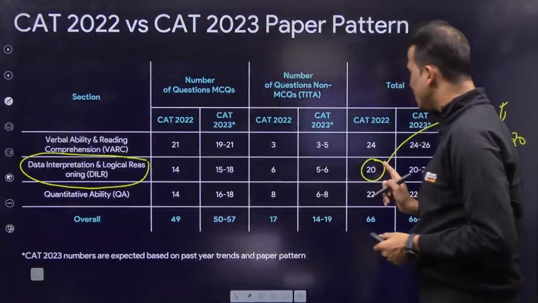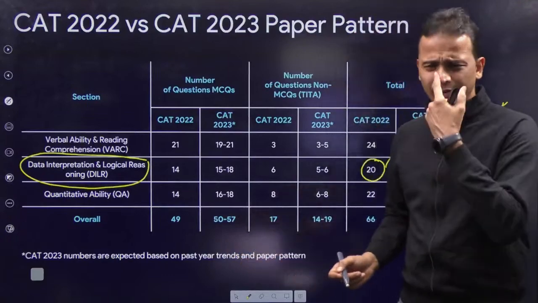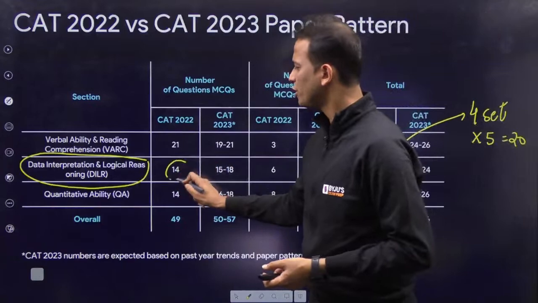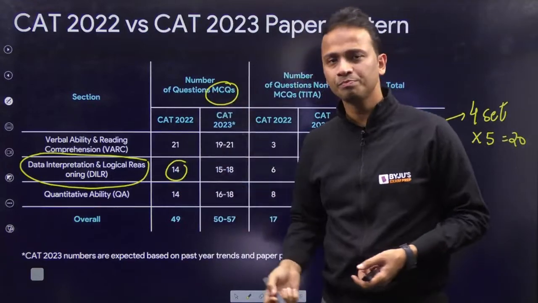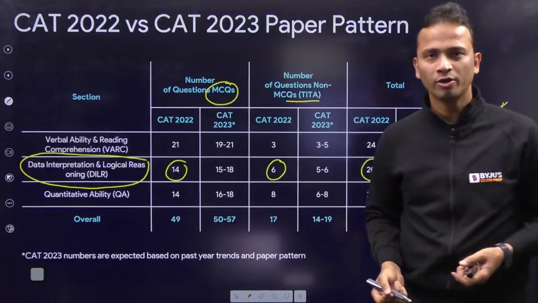Now, out of these 20 questions that we have seen in the last year, though this is not a relevant thing, but yes, certainly we need to do a proper breakup for this. So there were 14 questions which were of MCQ type, and there were 6 questions of TITA type. All right.